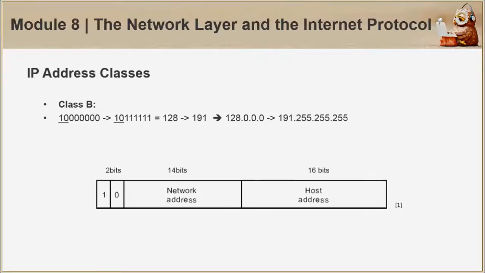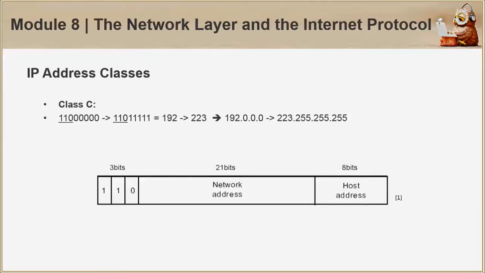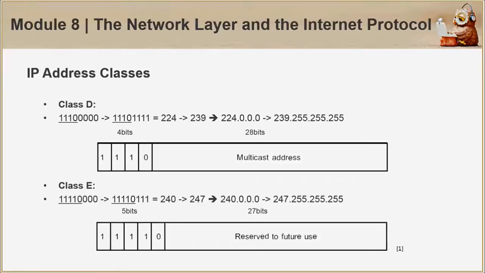The next class is class B. Here we add another bit in the prefix, and it's now 10. Again, converting it to decimal, we have 128 and 191, which specifies their range as well. Similarly, for class C, we have 192 to 223, and we have now 3 bits as the prefix. For class D and E, we have 4 bits and 5 bits added respectively, and they convert as such.